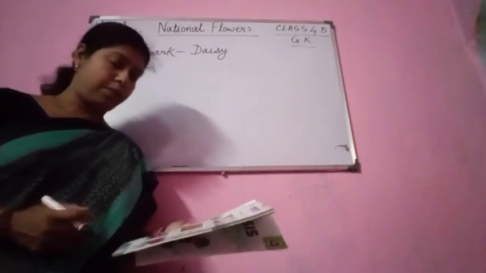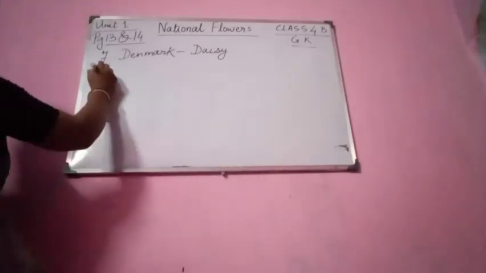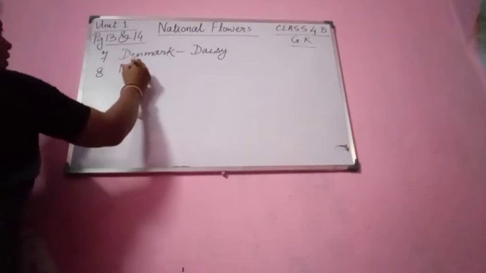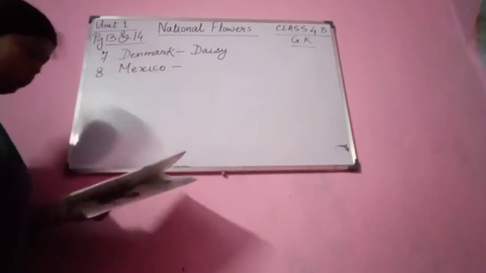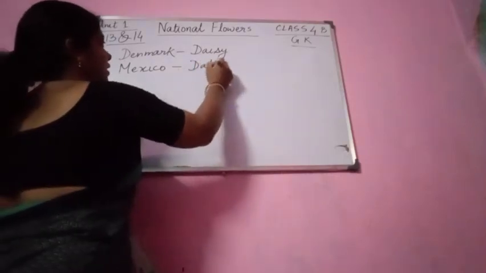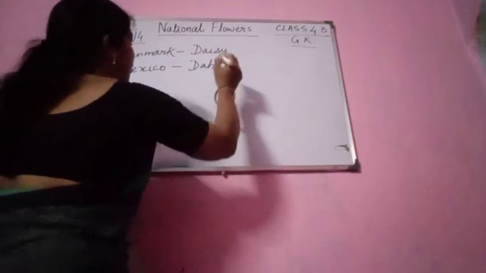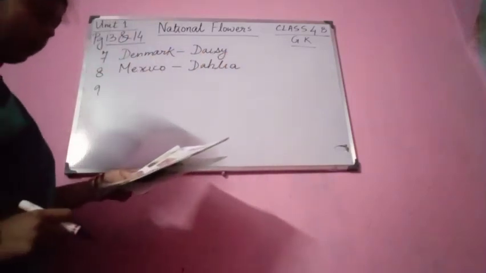Next number, what is the national flower of Mexico? The national flower of Mexico is dahlia.